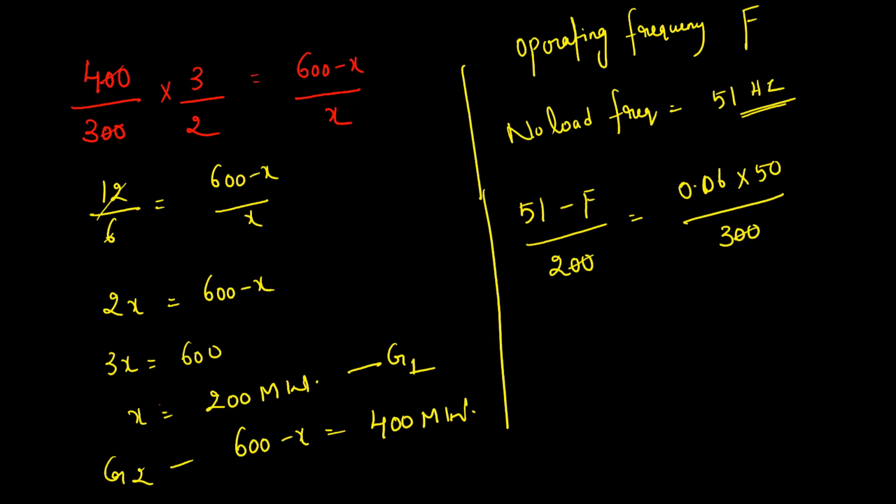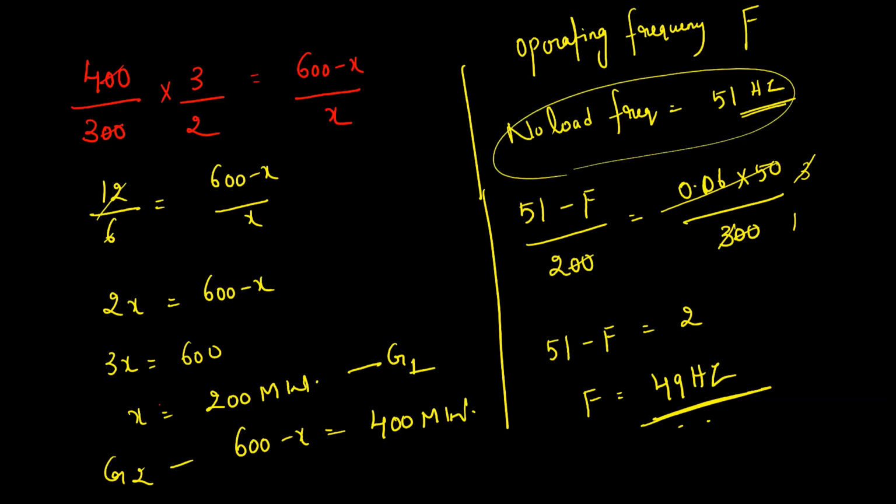So this will become 1. So 51 minus f is equal to 2. So your operating frequency will become 49 hertz. This method you can only apply when they give the no load frequencies. Then if they ask what is the operating frequency of the parallel generators, that means both generators are operating at a frequency of f. So that frequency also you can calculate from here.